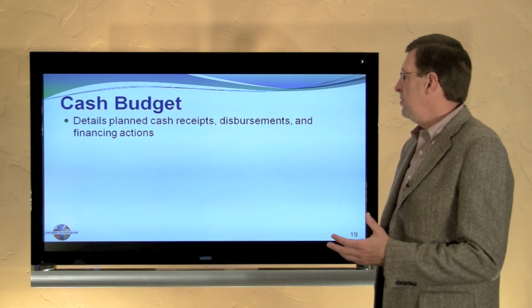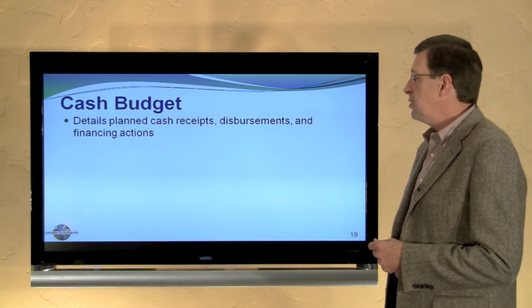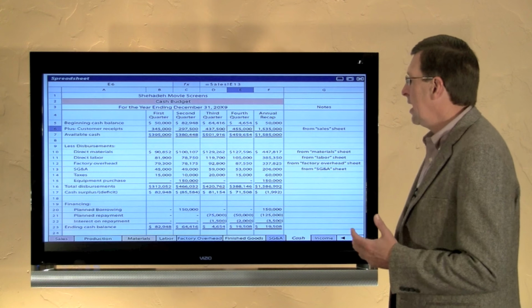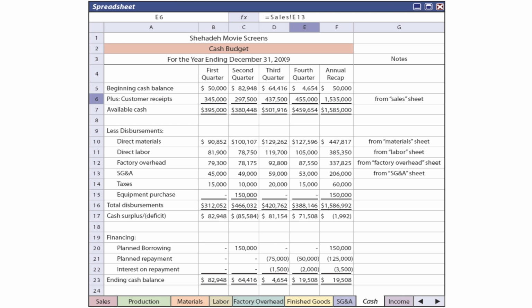Let's next turn our attention to the cash budget, which details the planned cash receipts, disbursements, and financing activities. Recognize, first of all, that almost all of the information in the cash budget is drawn from elsewhere. Here I'm showing, for example, our cash receipts being pulled from the sales sheet. So for that particular line of information, we're referencing back, and notice at the top of the screen we're saying sales exclamation. That's a reference to our sales sheet in the complete spreadsheet that includes sheets for each of our budgeted categories. That sort of formula reference is included in each component within this spreadsheet. You should be able to cross-reference or index or find those in each of the sheets. Again, this is in your textbook for flipping back and forth and looking at closer.